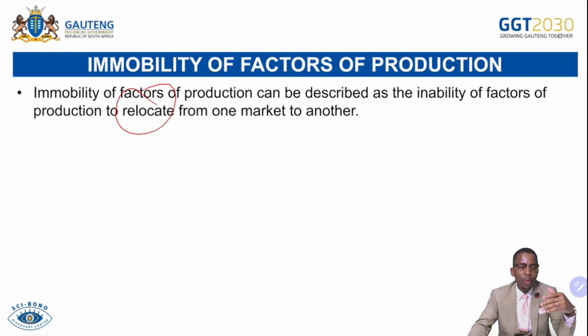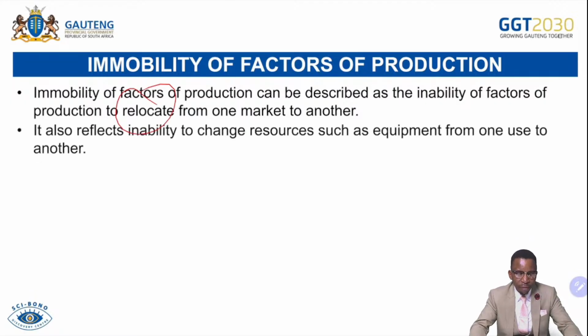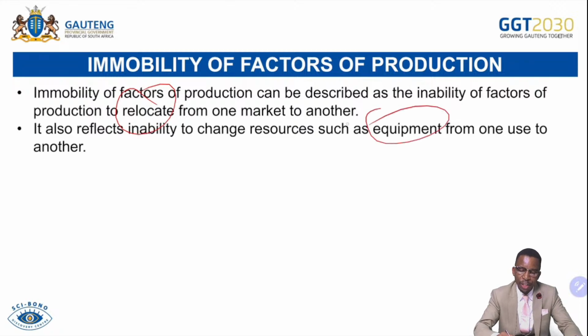Also, we talk about capital. Capital cannot be produced for multi-use, it's produced for single-purpose use. So if we have a large number of machines in a particular area, we lack others. We cannot simply turn them from one use to another because they are not mobile. Labor cannot simply be moved from one place to another in a short period of time because of family ties. So that becomes a challenge. It also reflects the inability to change resources such as equipment from one use to another. Like I've mentioned, you cannot change the use of equipment from one use to another. It is produced for a single purpose.